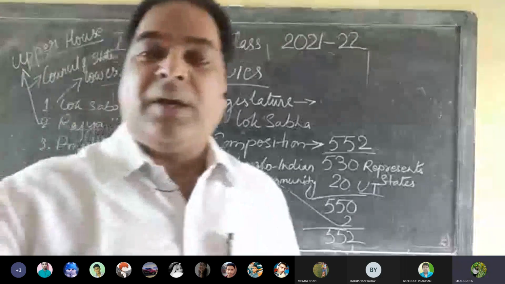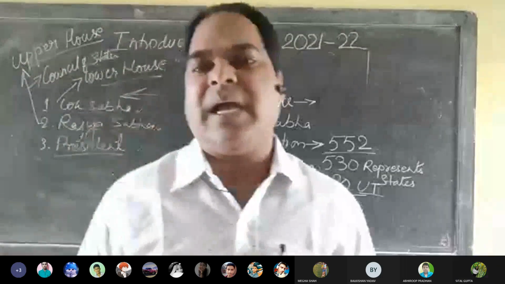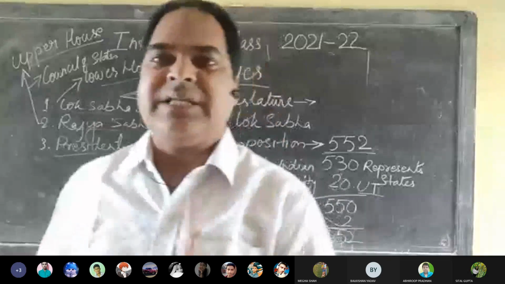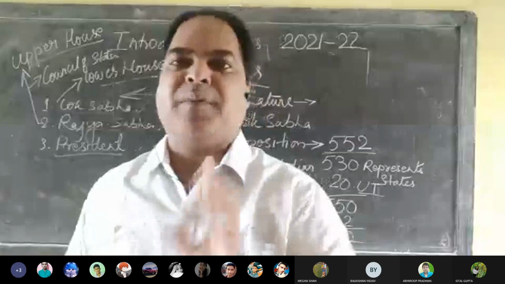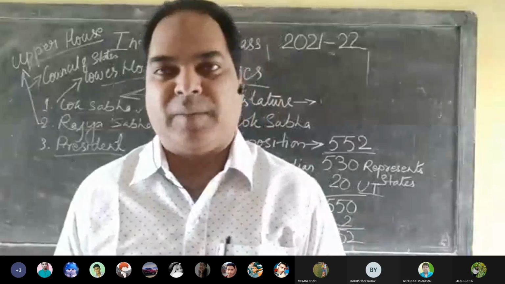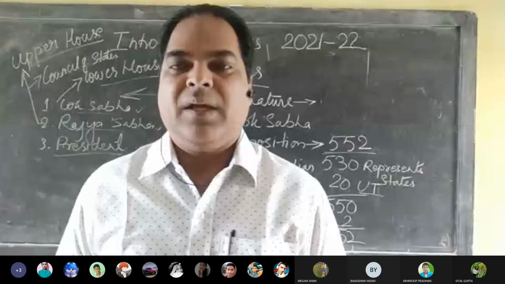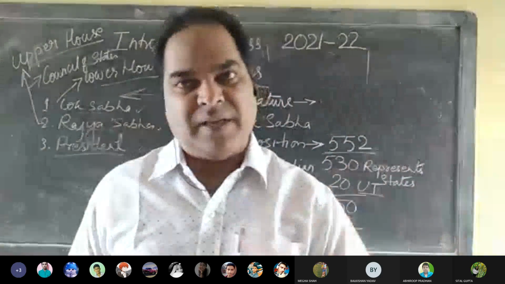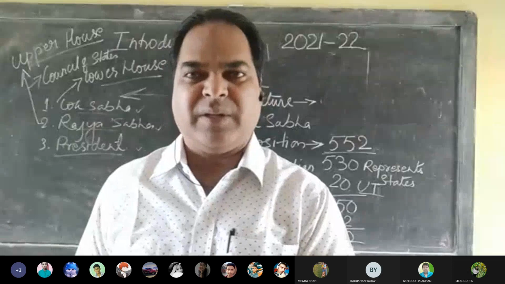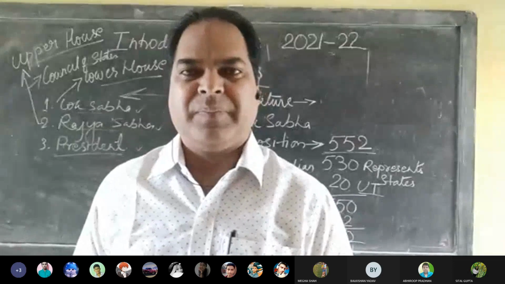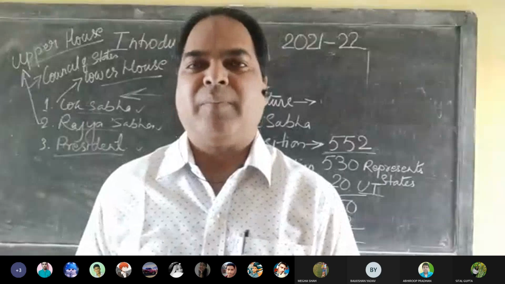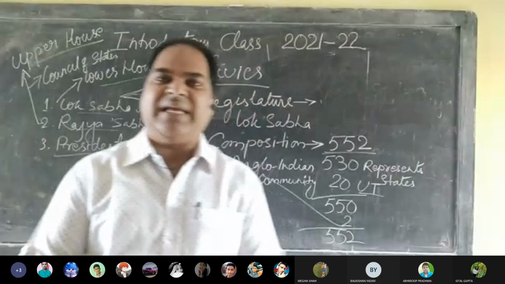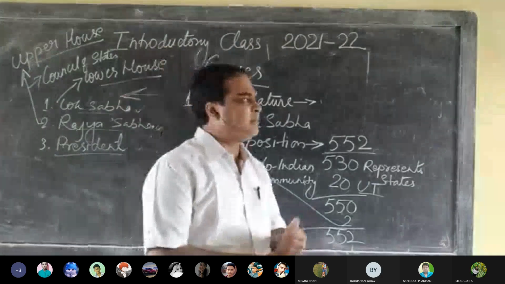Okay, very good question. The question is, how are seats determined in Lok Sabha? The seats in Lok Sabha are determined on the basis of population. Some states represent more members, some very few, like Goa, Arunachal Pradesh, Sikkim, very less members. Isn't it? Because the population is very, very less. And which state represents the highest number of members? Who can tell me?